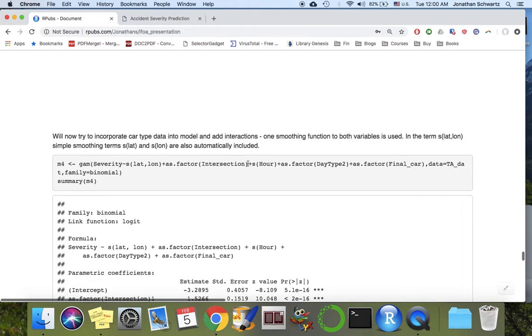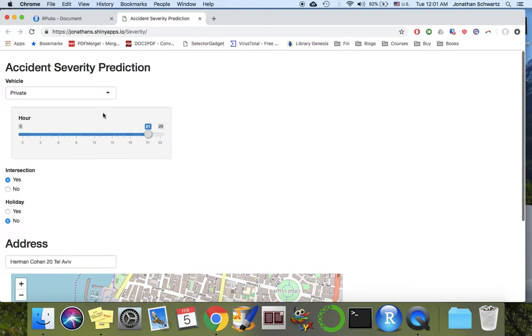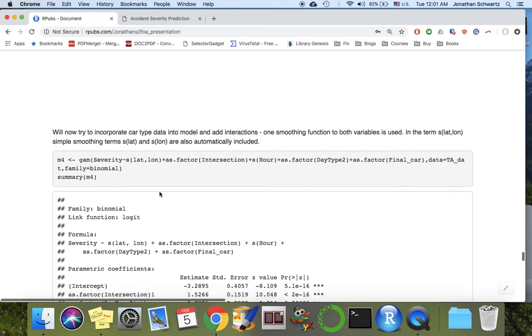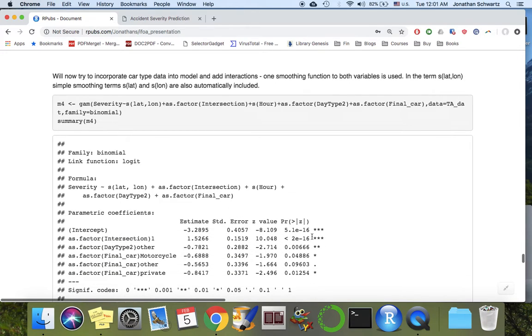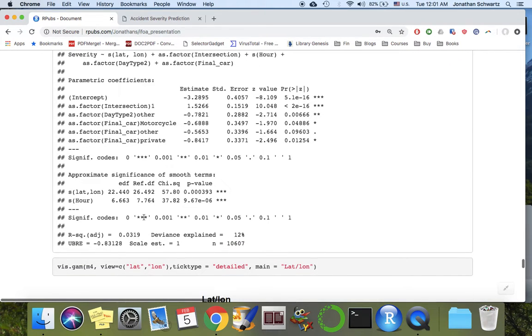Using intersection as a factor, we're using hour as a smooth variable, and date type as a factor, and the type of car. So basically the variables that we see here. So we're building the model that will be used in this Shiny app. We can see that almost everything is significant, and the smooth variables as well. And we saved this model as M4.